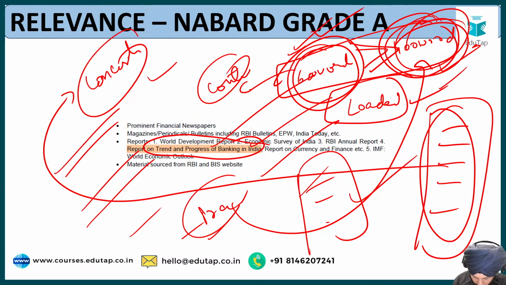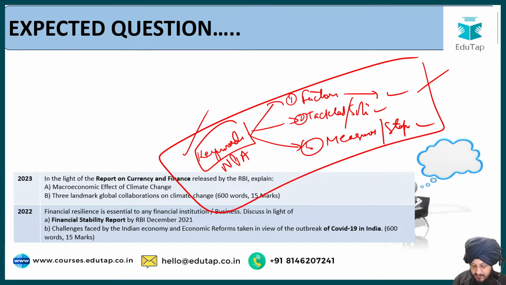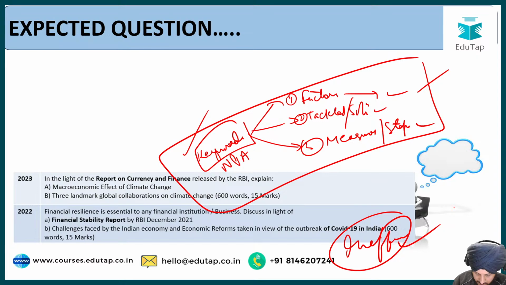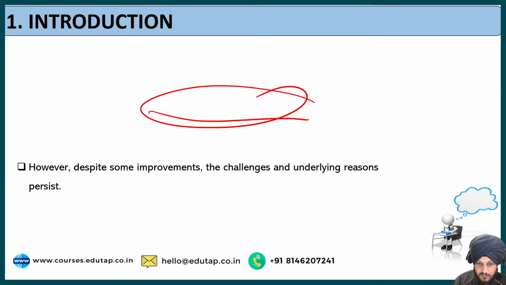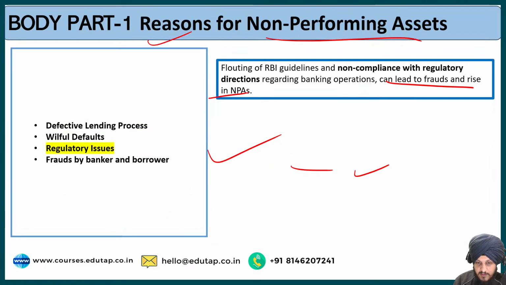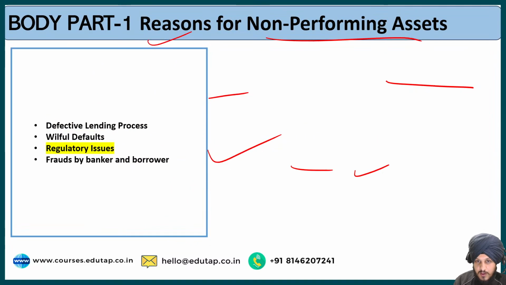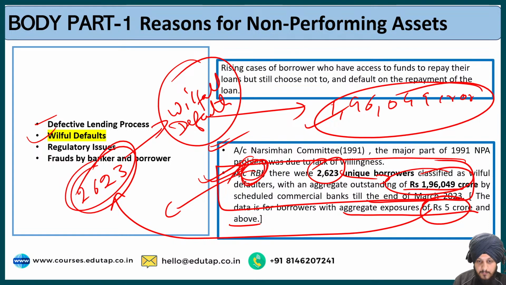Vandita is asking why the data of willful defaulters is not maintained accurately. Yes, you can say this is the inefficiency of the banking system. Wait, let me open the slide and show you the point that you are asking.